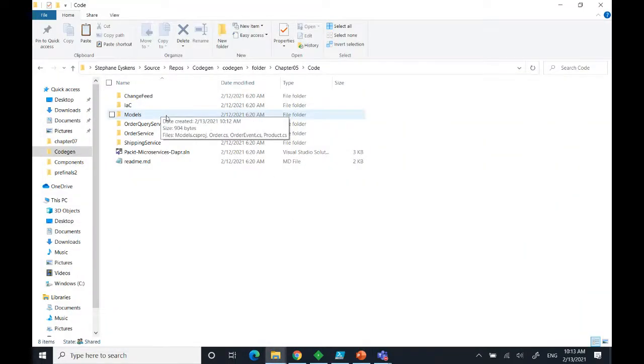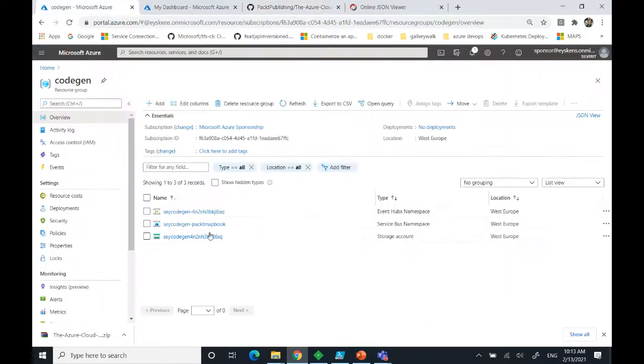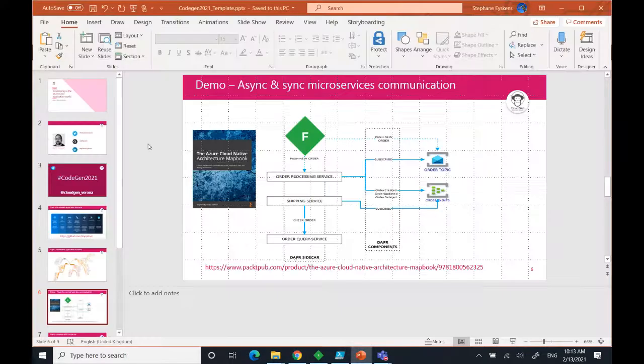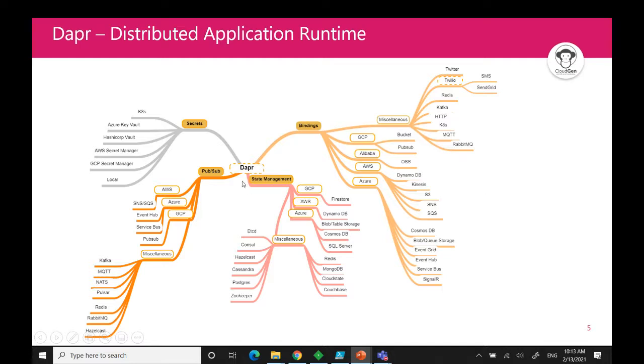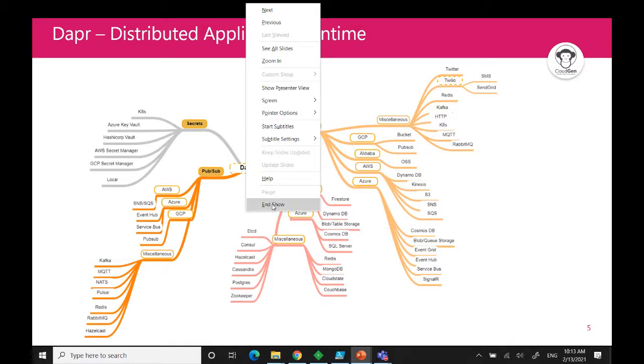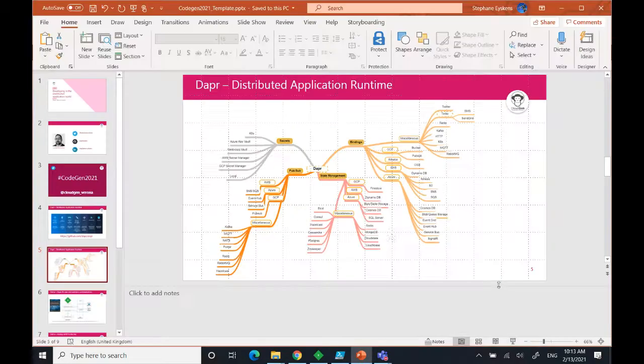So before I can start them, I need, of course, to configure Dapr to connect to the right store. As you can see here, I've just provisioned the infrastructure, so these resources have new connection strings and so on. So how does the magic happen with Dapr? It's magic, but of course, you still need to help it a bit. For Dapr to be able to connect to, in this case, Service Bus and Event Hub, you need to give information about the topic names and the connection strings. So it's actually mostly connection strings. And that's what I'm going to do here.